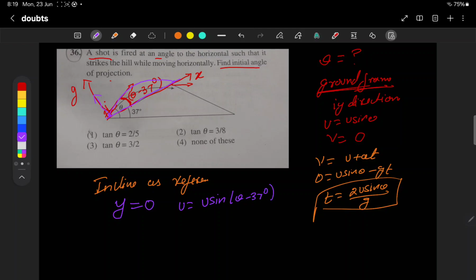Correct? Then what will be the acceleration? As far as this person is concerned, we have to find the acceleration along the y direction. We know g is acting downward. One second, why is it loading like this? So your g is acting down. If you shift this theta, here you will have theta and this is g cos theta. So the acceleration here is minus g cos theta. Here theta is 37 degrees, so we can put 37 degrees.